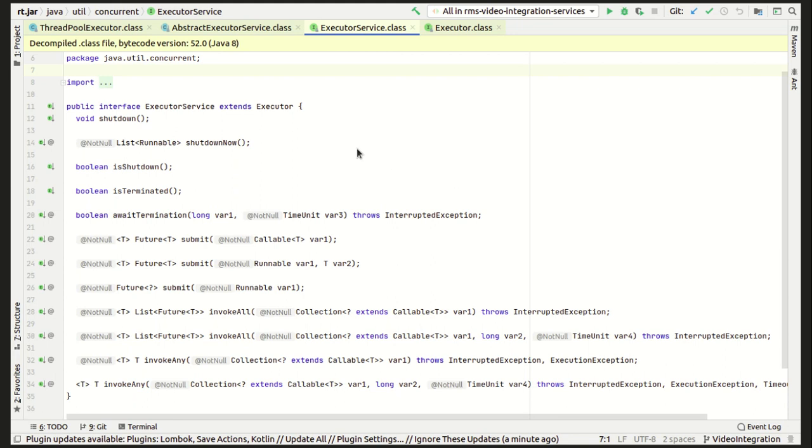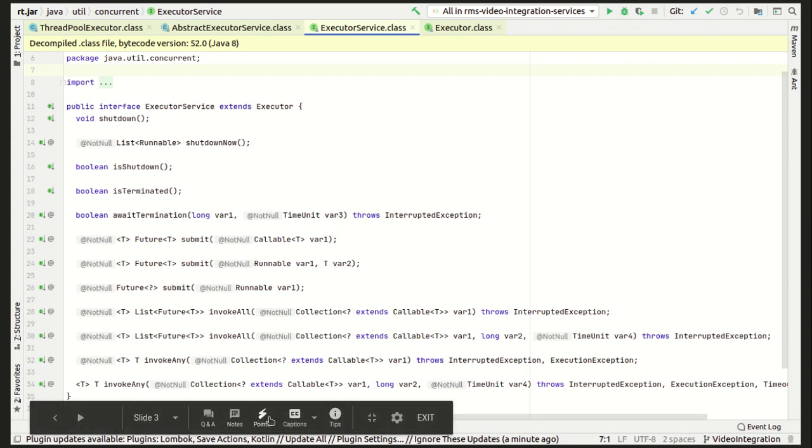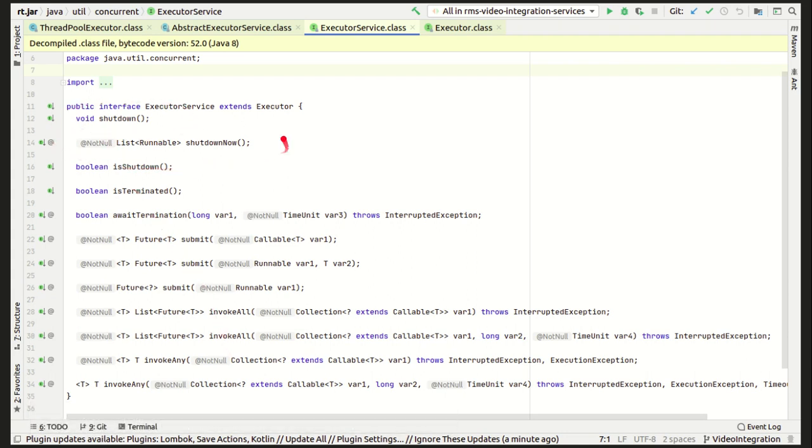As you can see, this executor service interface, as we studied earlier, extends the executor interface. In the hierarchy, the executor interface is at the very top and executor service is extended from there. It provides functionalities of shutdown. There are two of them: one is shutdown and one is shutdownNow.